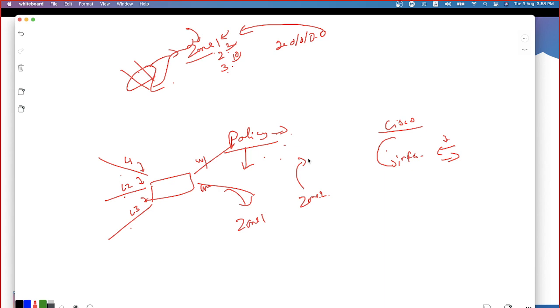Inter-zone traffic can be permitted only through the help of policies. Without the policy, no traffic is going to be permitted. Intra-zone policies purely depend on you. If you want to block it, you can block it. If you want to permit it openly, you can do that also. It's quite possible. But inter-zone traffic can be permitted only through the help of policies. Without that, nothing is going to happen.